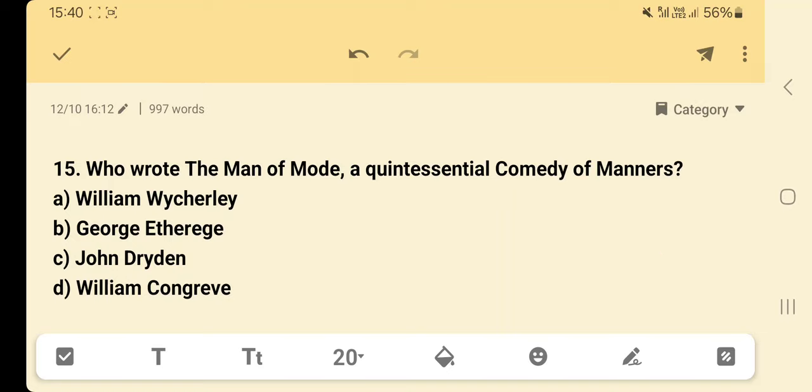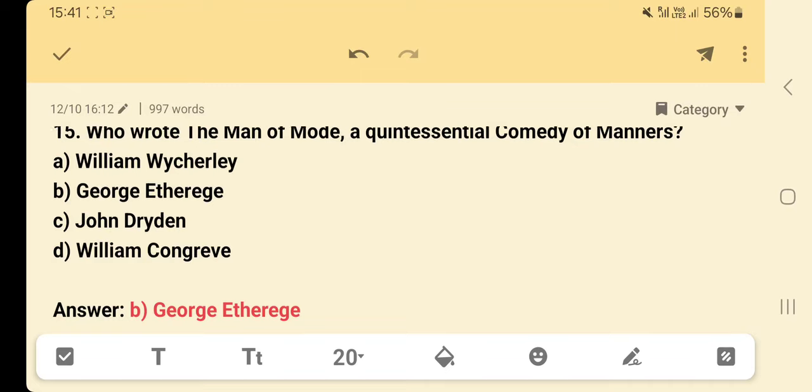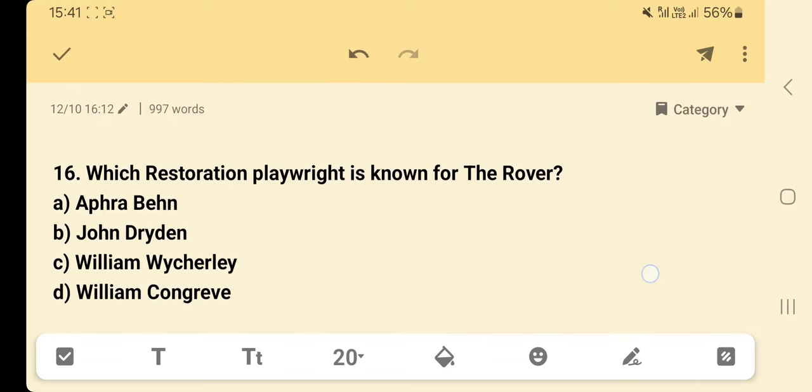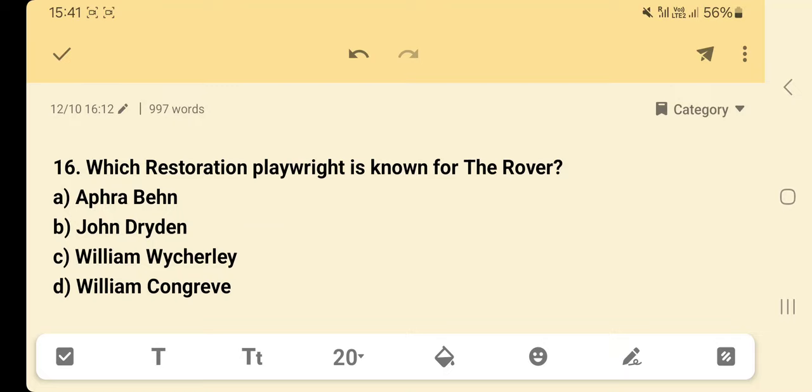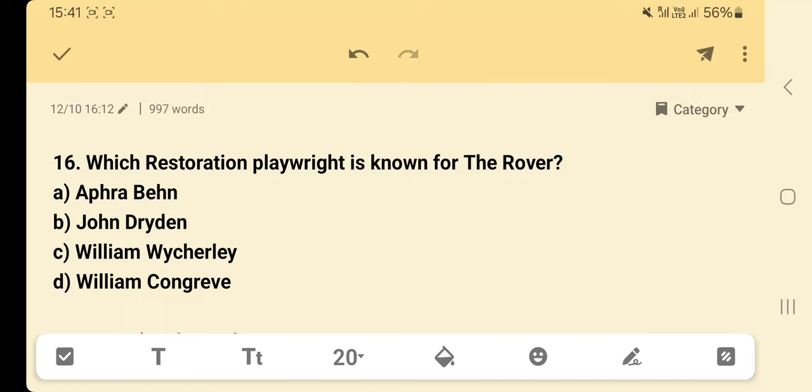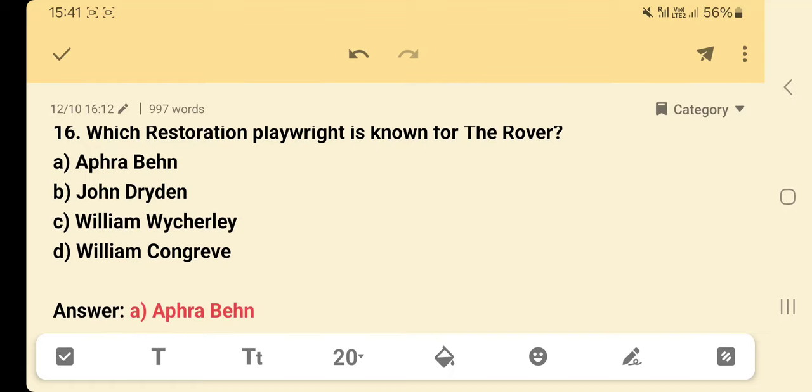Who wrote The Man of Mode, a quintessential comedy of manners? Option A, William Wycherley; option B, George Etherege; option C, John Dryden; option D, William Congreve. Answer: option B, George Etherege. Which Restoration playwright is known for The Rover? Option A, Aphra Behn; option B, John Dryden; option C, William Wycherley; option D, William Congreve. Answer: option A, Aphra Behn.